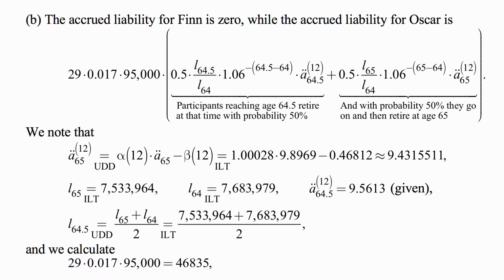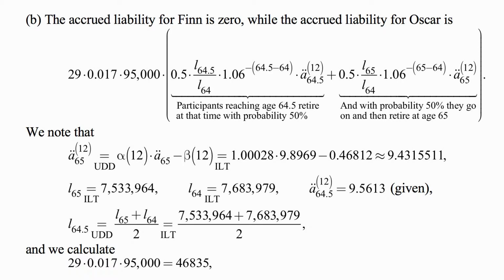Now, of course, the 1/2 at the beginning refers to the probability of retiring at that age. And then there is another 1/2 for age 65 in the next formula, where we have that 1/2 times the probability of being alive at age 65, times discount factor, just 1 year discount, times the cost per dollar of paying a life annuity benefit as prescribed.